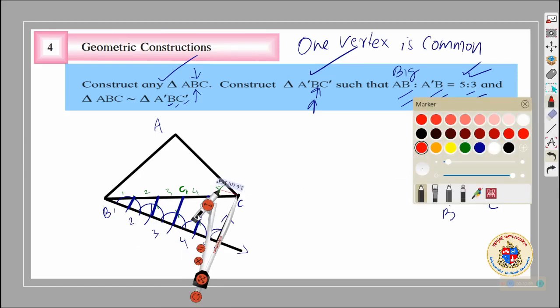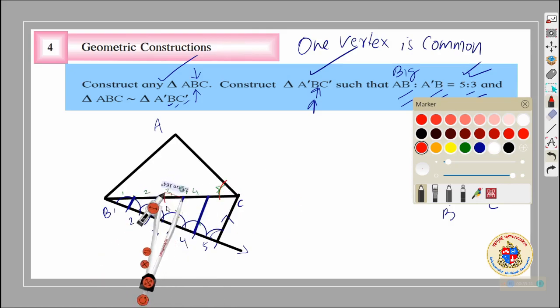It will come in red color now. Okay, we have marked with the compass. Now at C we need an angle. We need a parallel line going to the side AB. So the same way we will do here also.